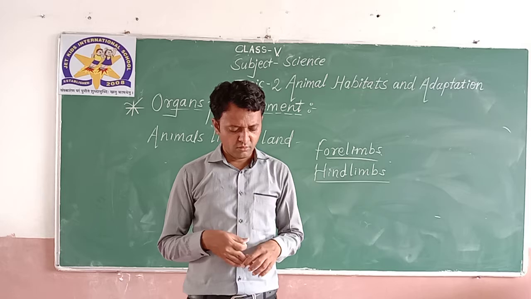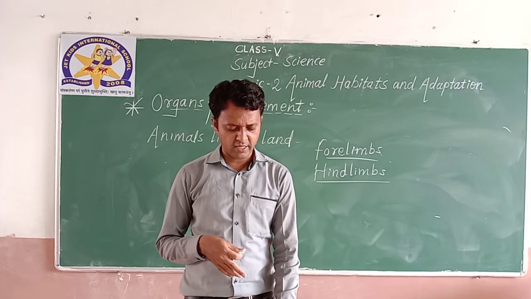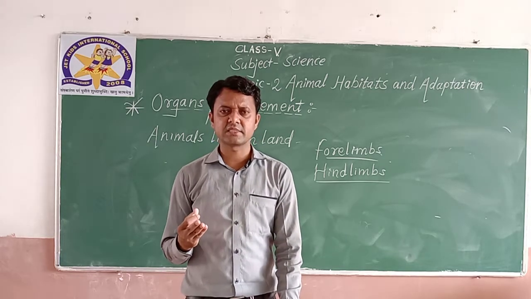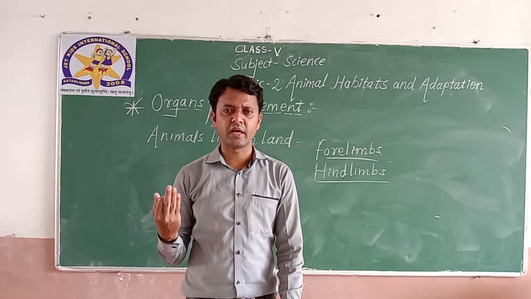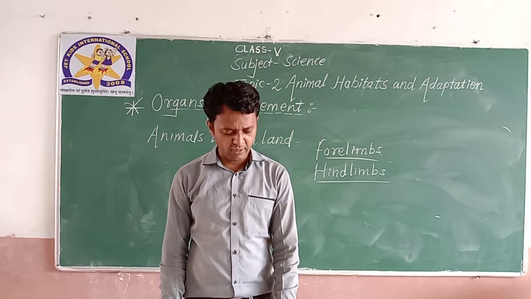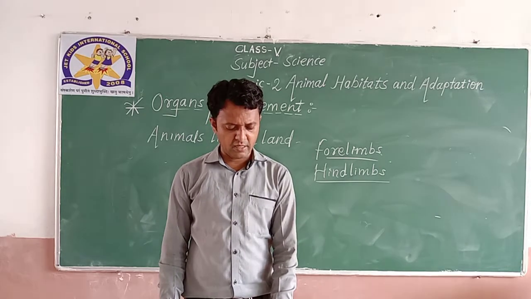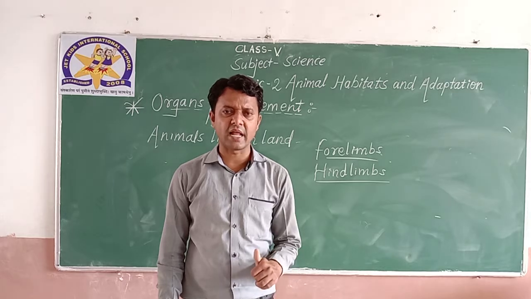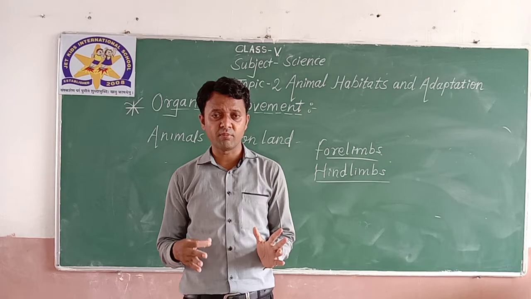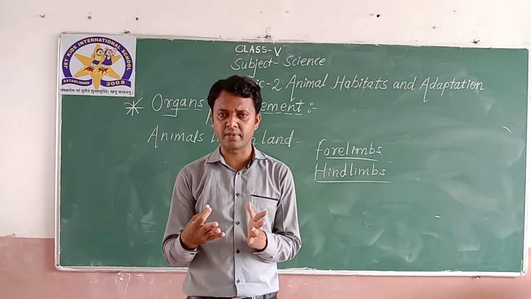Mammals such as dolphins and whales have their forelimbs modified into flippers, and with the help of these flippers, penguins and whales move in water. What are mammals?